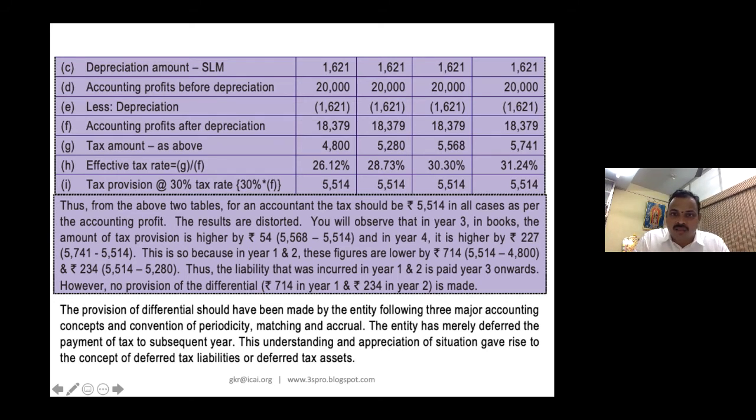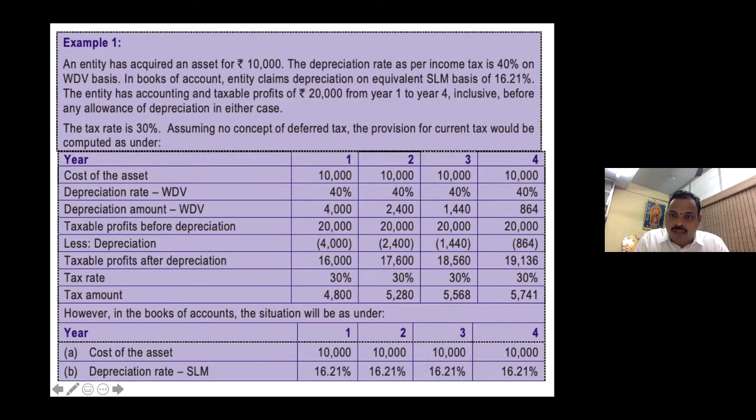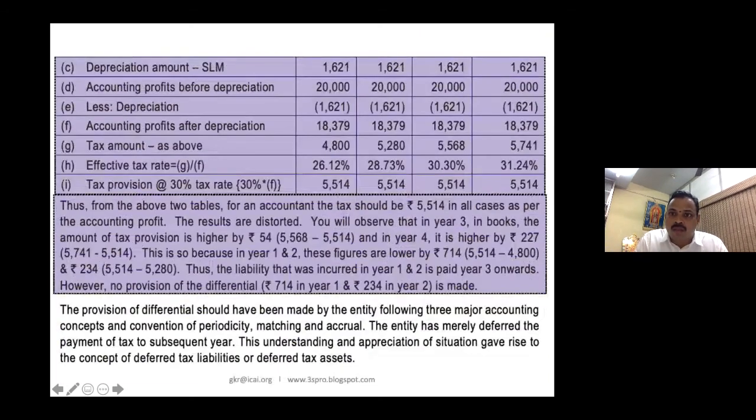The results are distorted. You will observe that in year 3 in the books, the amount of tax provision is higher by 54, because it is 5,514. Here it is 5,568. The actual tax payment is more. So 5,568 you pay, but you provide in your books of accounts only 5,514. And in year 4, it is higher again. So you actually pay 5,741, but you make a provision of 5,514.